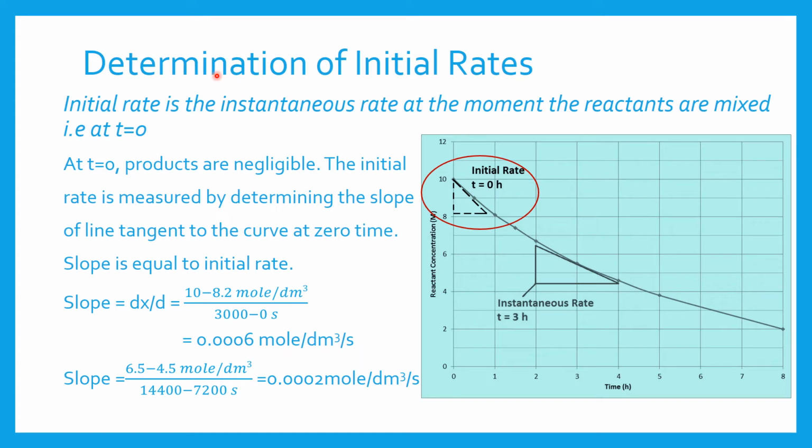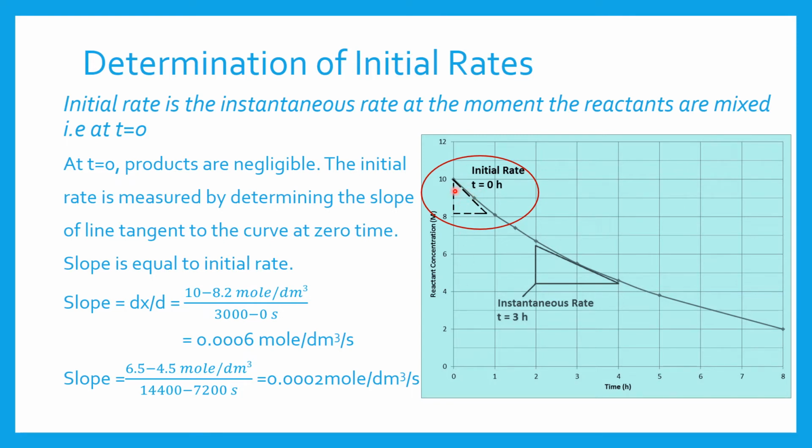Now, how can we calculate the initial rate of reaction? The initial rate is the instantaneous rate because here the time is 0. When the time is 0, it means we have just mixed the reactants, so the product is negligible. No product is formed still when we just mix our reactants. So the initial rate is measured by determining the slope of the line tangent to the curve at time 0, when the time interval is 0.